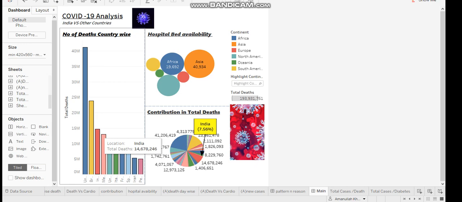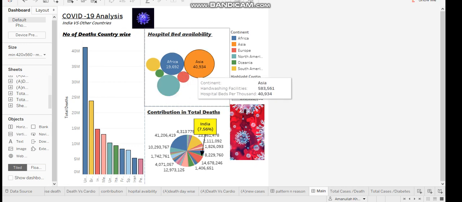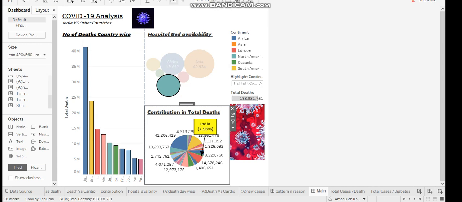So moving ahead, comparing the hospital bed availability, we can see that there are a total of 40k hospital beds available in Asia, and Asia stands at the first position, followed by Africa, then North America. If we also see the contribution of India in the total that takes place in the world, it is 7.56%, which is quite a big ratio.